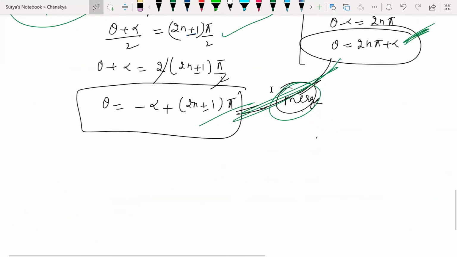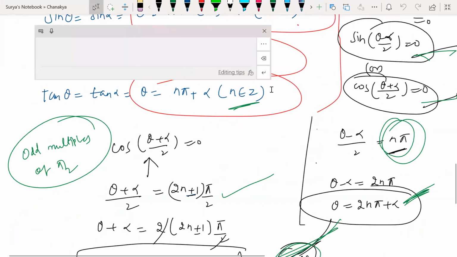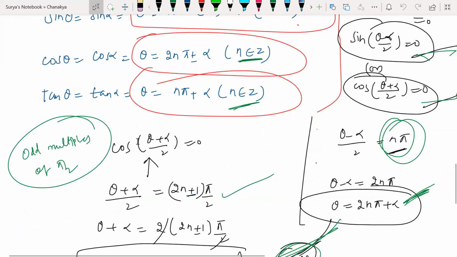Yes, sir. It is going to be super useful for your questions. You apply the same technique for solving cos theta and tan theta as well. If you want to see the proof, apply the same: cos C minus cos D, tan C minus tan D formula, and you will be getting the tan and cos general solutions as well.